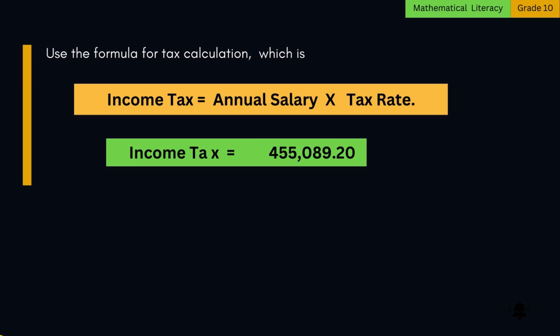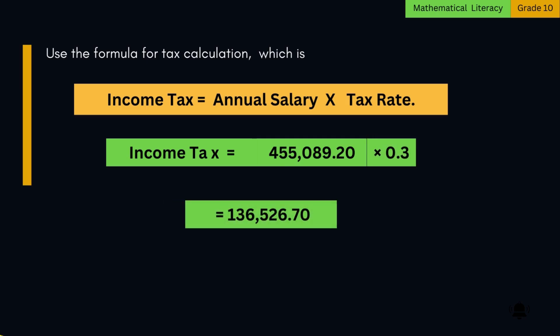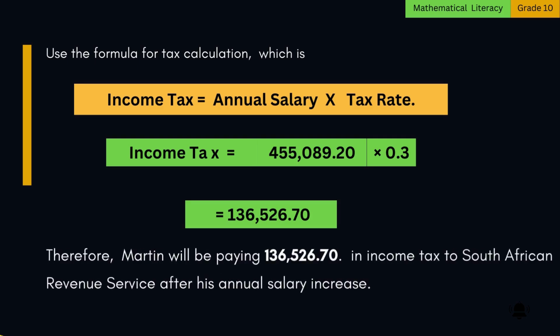455,089 rands and 20 cents. Times 0.3, which is equal to 136,526 rands and 70 cents. Therefore, Martin will be paying 136,526 rands and 70 cents in income tax to South African Revenue Service after his annual salary increase.